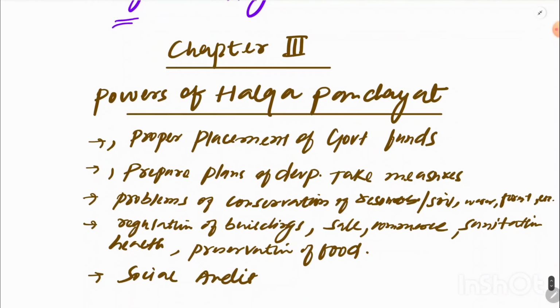Okay, now looking at the third chapter, the last chapter which we are going to discuss in this video, very simple, that deals with the powers of halka panchayat. What are the powers? Again, things based on common sense: they ensure the proper placement of government funds, they prepare plans of development and execute them on a priority basis, and they also take measures to execute those plans. Okay, they deal with the problems of conservation of resources, for example forestry, social service, soil, conservation of water, and conservation of other necessary things.